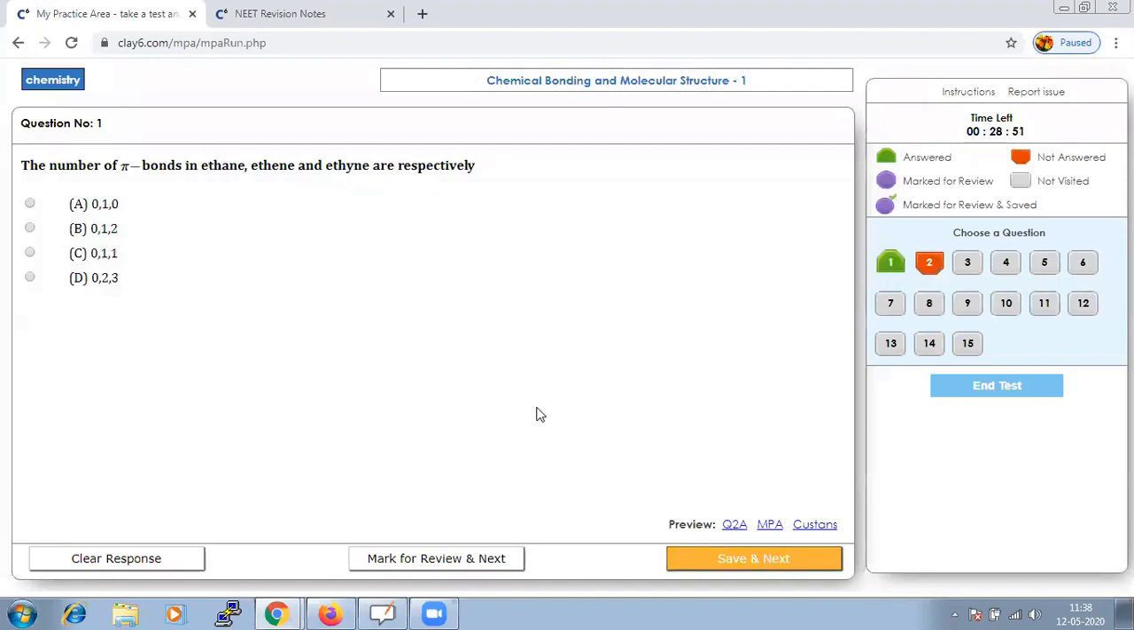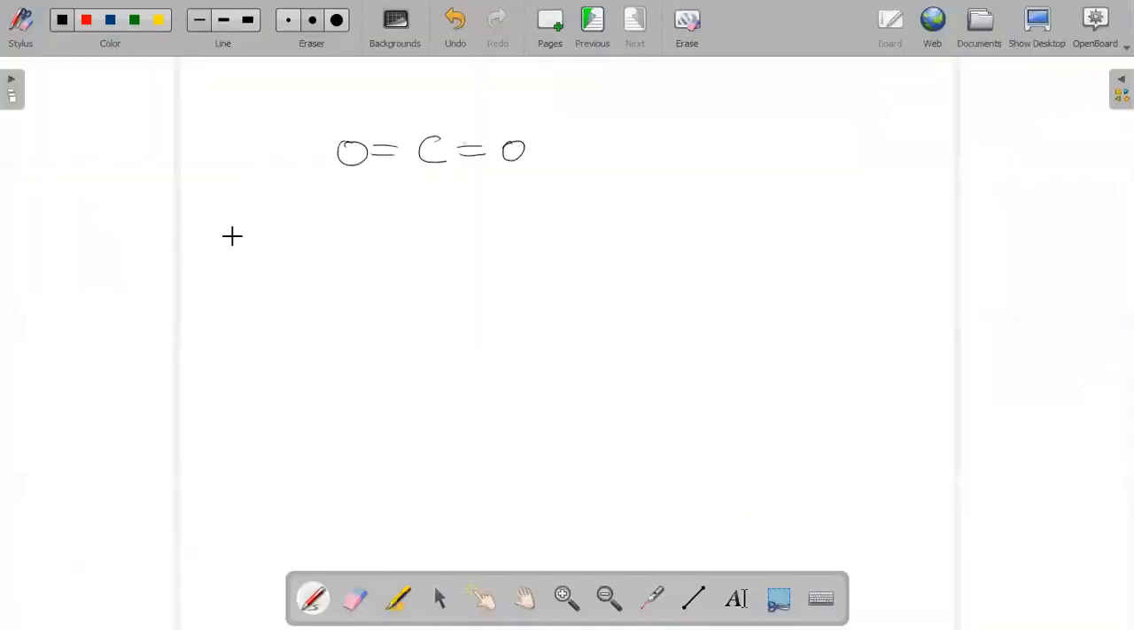The number of pi bonds in ethane, ethene, and ethyne. When you are doing the structure of your ethane, ethene, and ethyne, you could conclude that ethane does not have any formation of pi bond, but in ethene there will be one pi bond. And when we are talking about ethyne, there are two pi bonds.